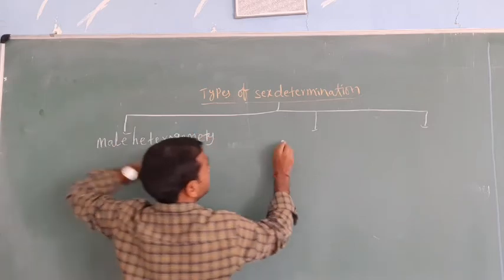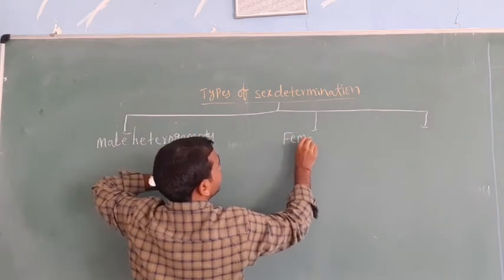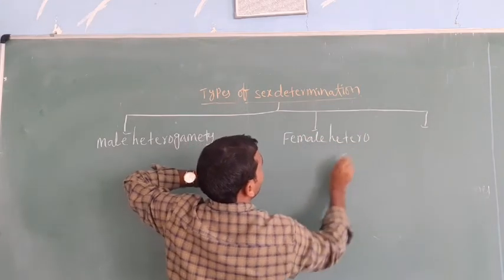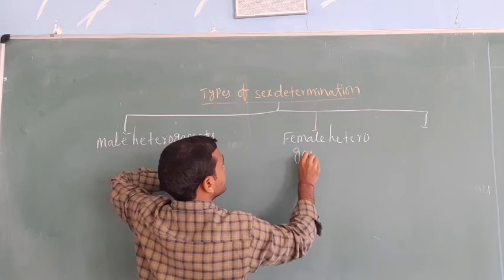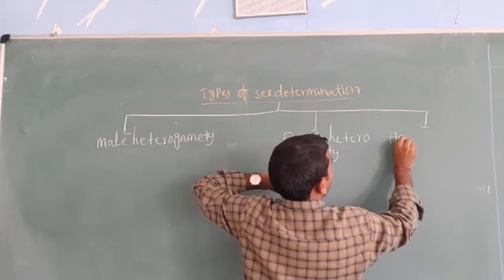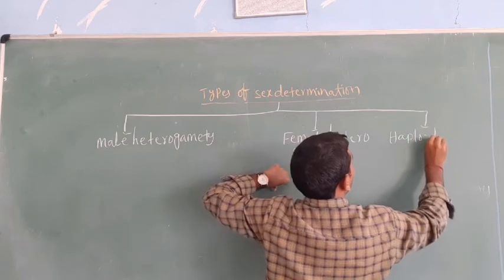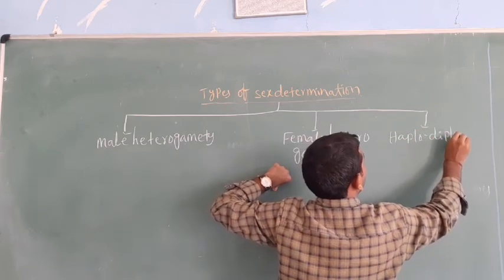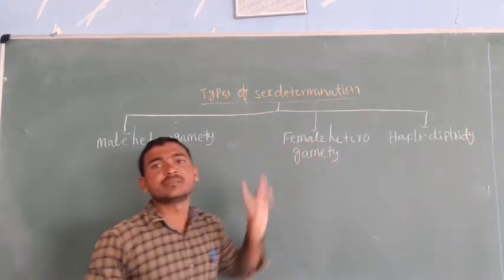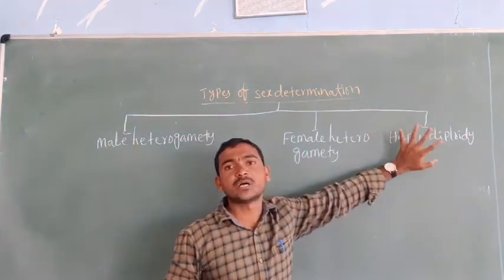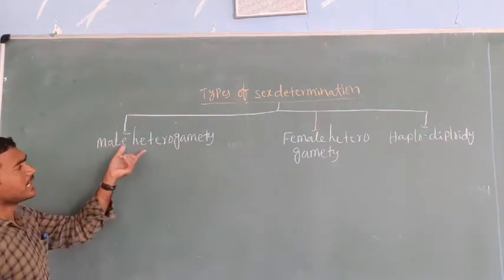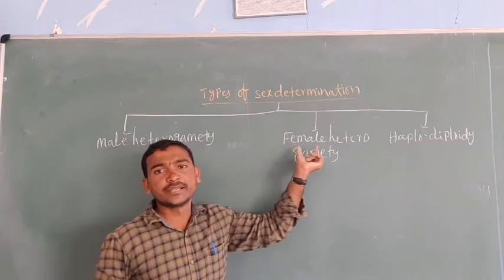The second one is female heterogamety. The last one is the haplodiploid type of sex determination. We already discussed the haplodiploid type. Now we have male heterogamety and female heterogamety.